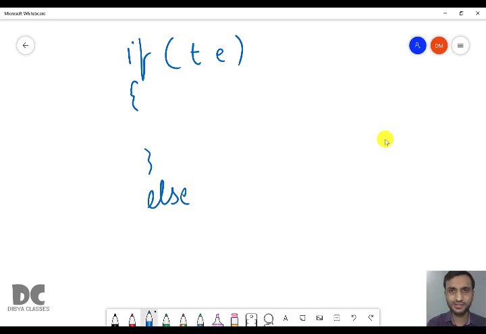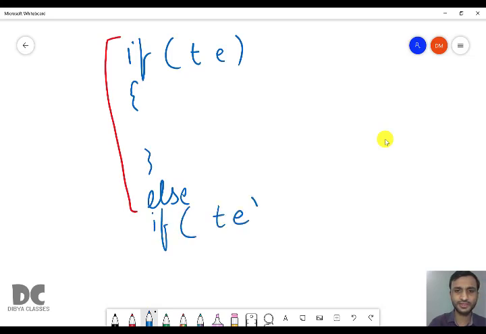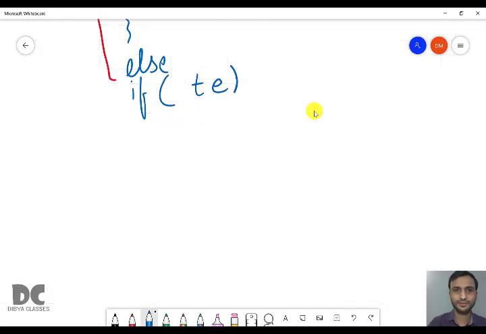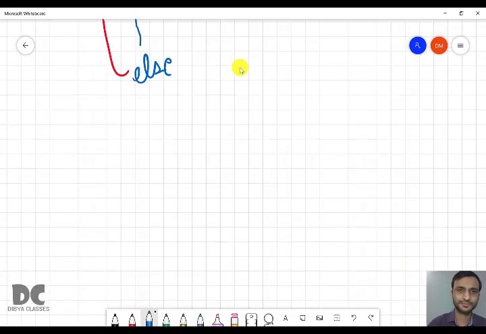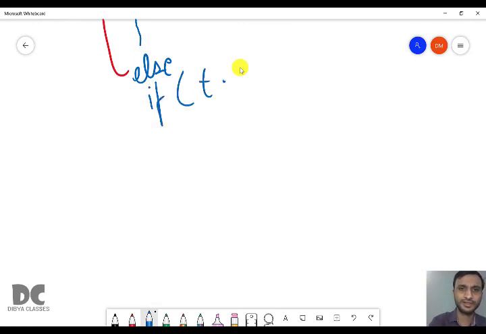You already know about if else syntax, it is almost the same, but after else don't give curly brackets and start writing again the same thing, that is if test expression curly brackets else, the same thing, again write the same thing, if expression curly brackets else, and this will go on.